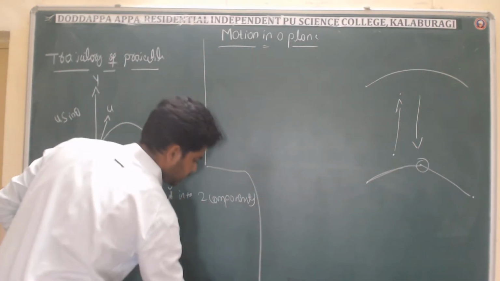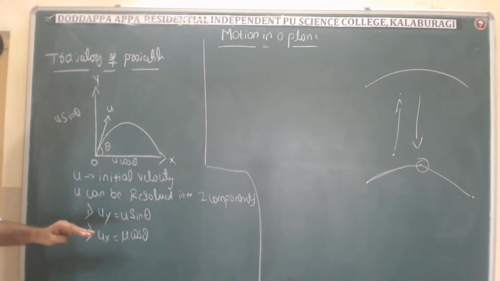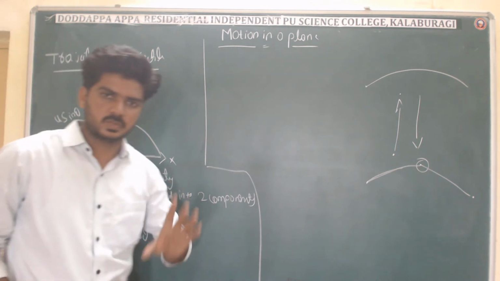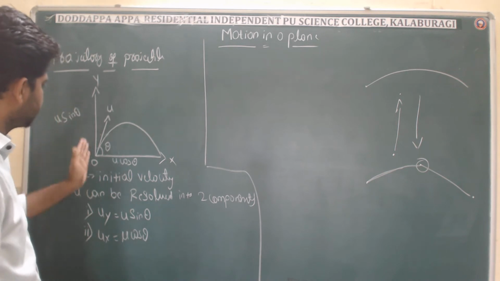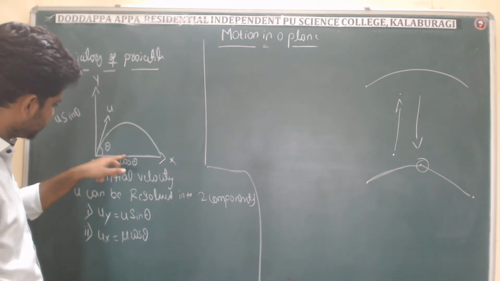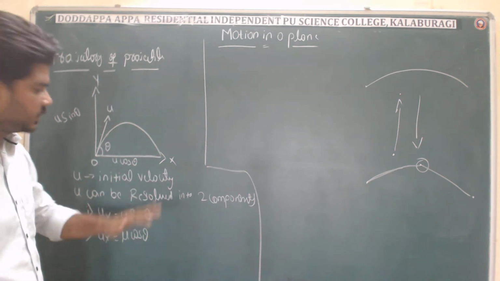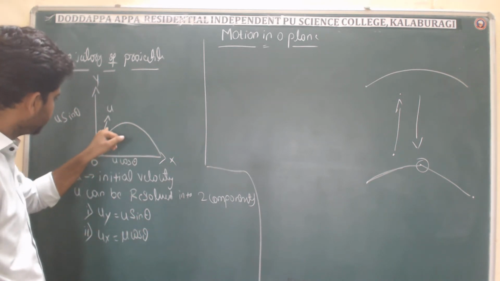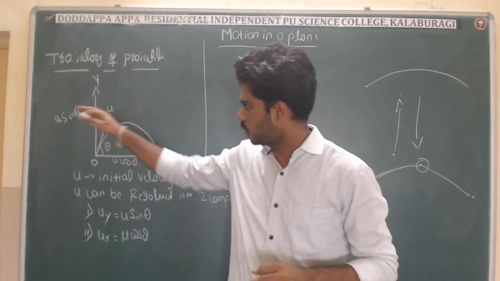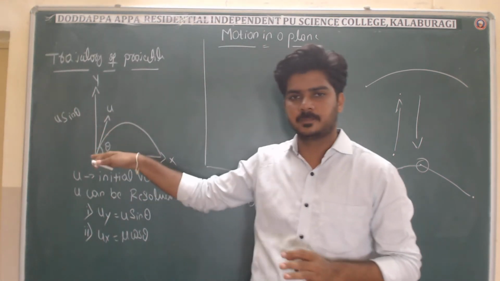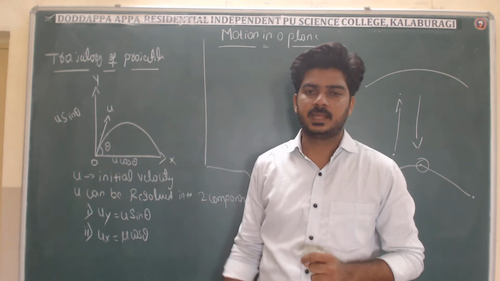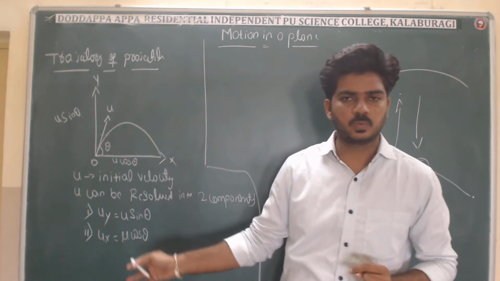Next, always remember that the velocity along the x-axis always remains constant, but along the y-axis, as you can see here, the velocity is changing. By seeing the diagram you can see that along the y-axis it is changing. If the velocity is changing, then acceleration will act, and that acceleration is in the downward direction.